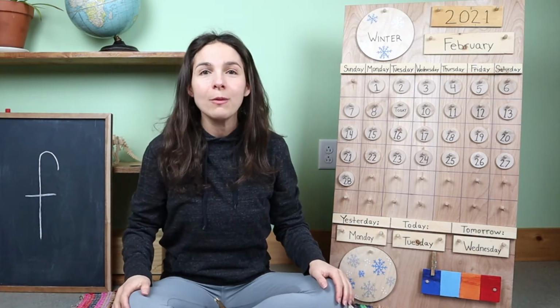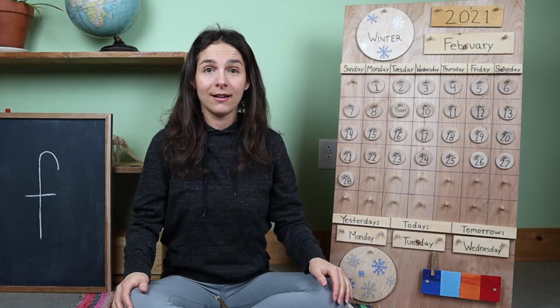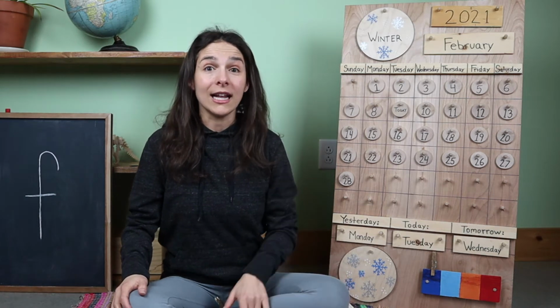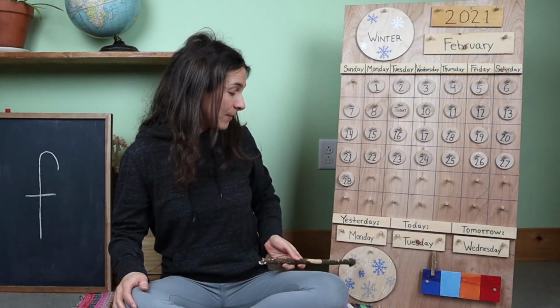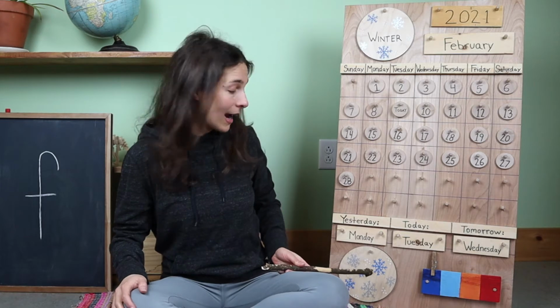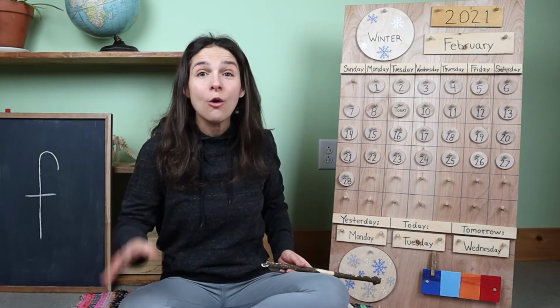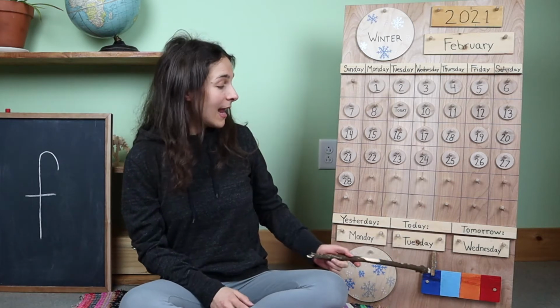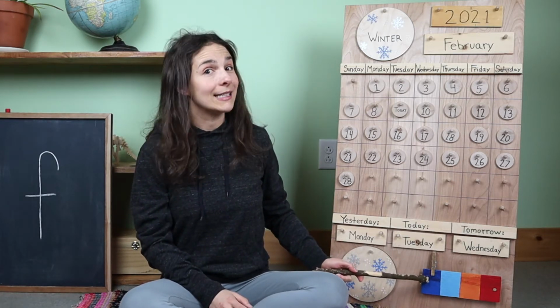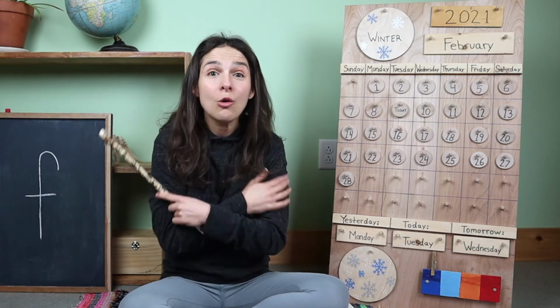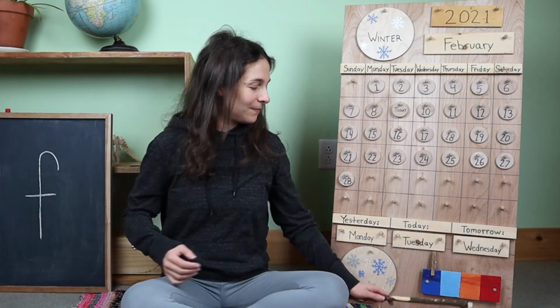Friends, what's the weather like where you live? Go ahead and look out the window. What do you see? Let's see, at my house, I have another snowy day where I live. When I look outside, I see the clouds and I see snow falling from the clouds. And look at my temperature chart. It's still on blue. It's so cold where I live.